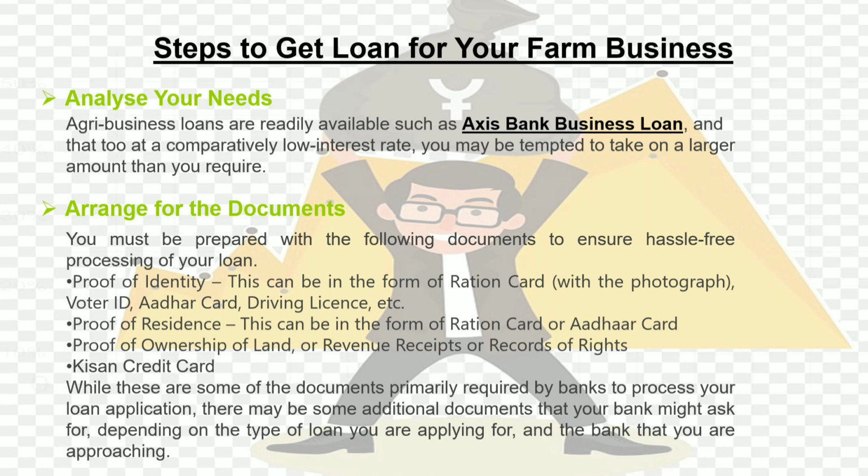Second is arrange for the documents. You must be prepared with the following documents to ensure hassle-free processing of your loan. Proof of identity, that is voter ID, Aadhaar card, etc. Proof of residence, proof of ownership of land, and Kisan credit card. While these are some of the documents primarily required by banks to process your loan application, there may be some additional documents that the bank might ask for depending on the type of loan you are applying for and the bank that you are approaching.